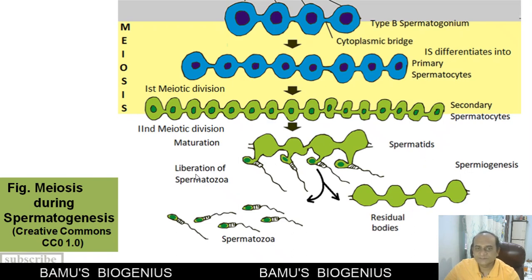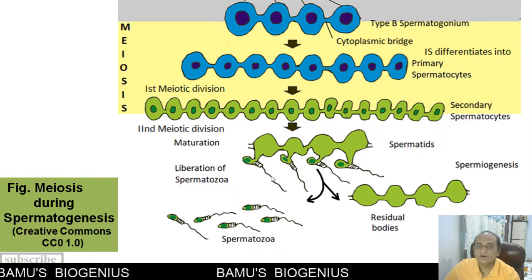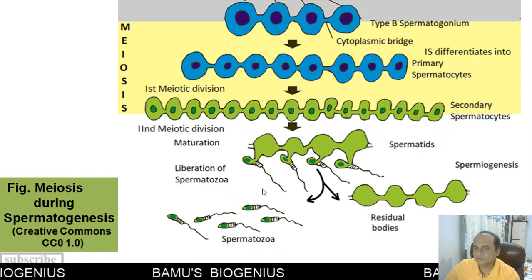After some time, the spermatozoa are liberated from the Sertoli cells. So this liberation of a spermatozoa is called as a spermiation.